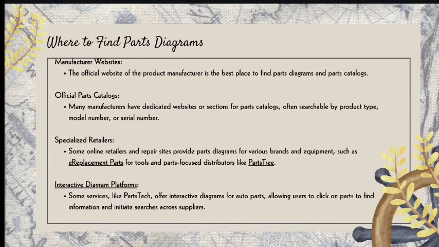Another one is the official parts catalogs. Manufacturers have dedicated websites or sections for parts catalogs. They are often searchable by product type, model number, and serial number.